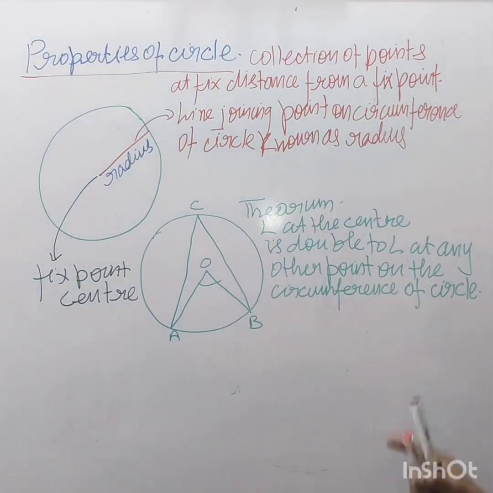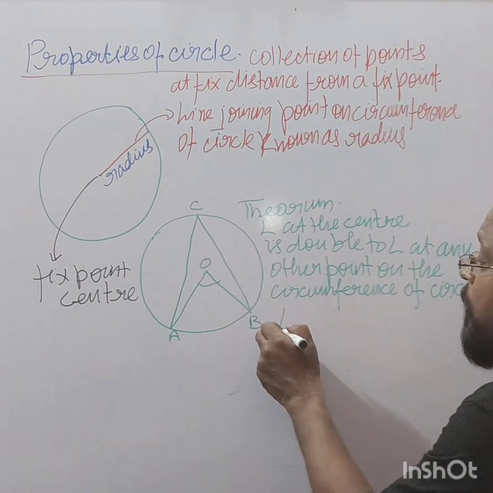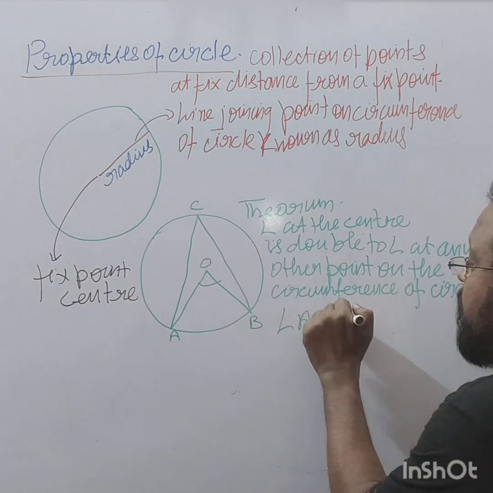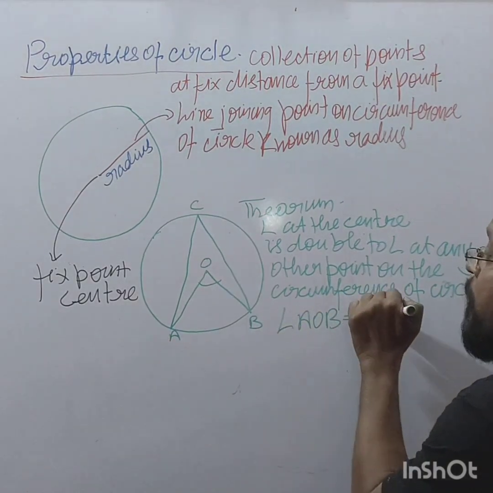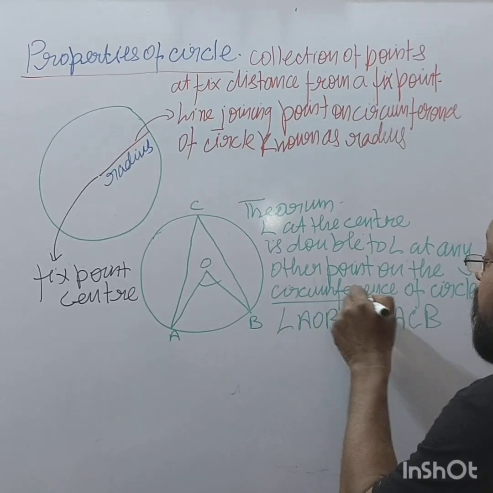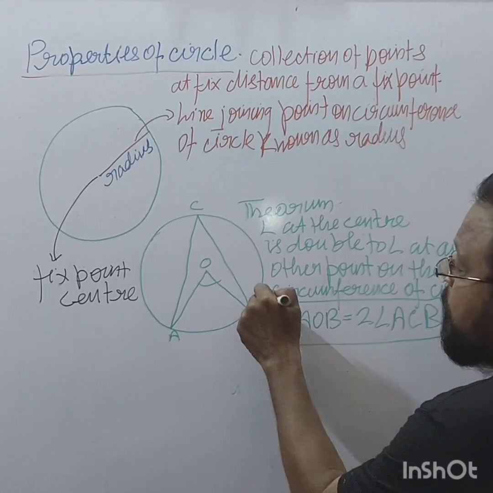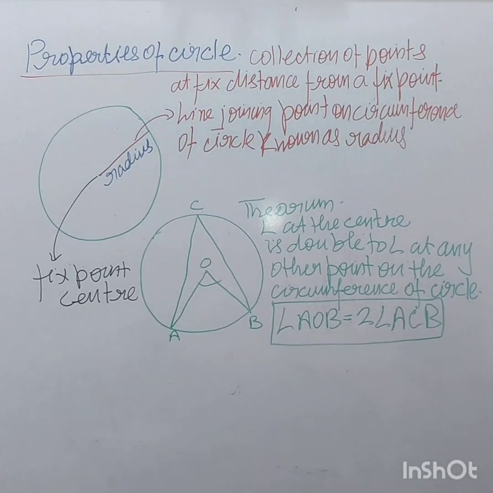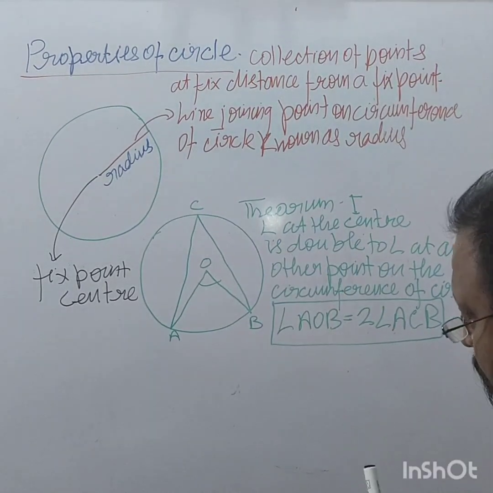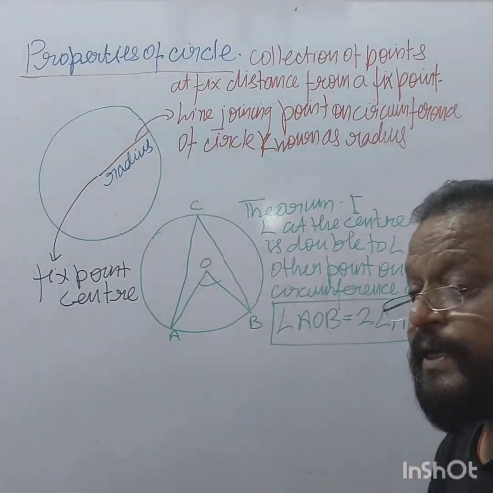So angle AOB is equal to double of angle ACB, right? This is theorem number 1 related to circle for today's class.